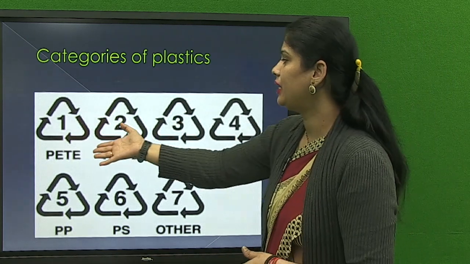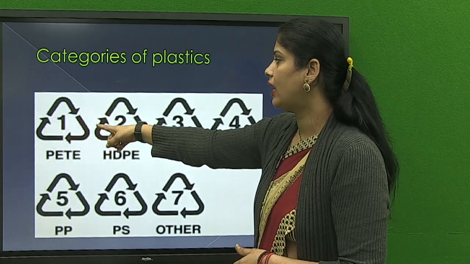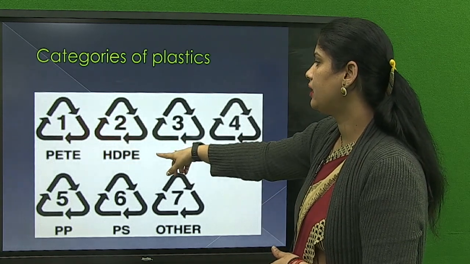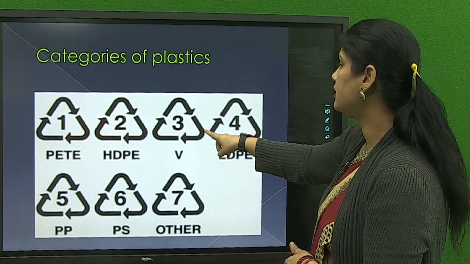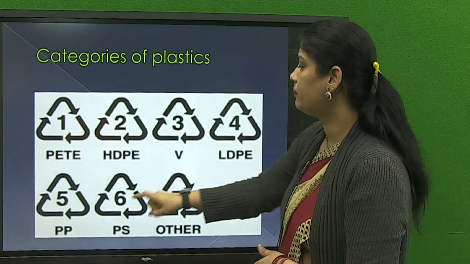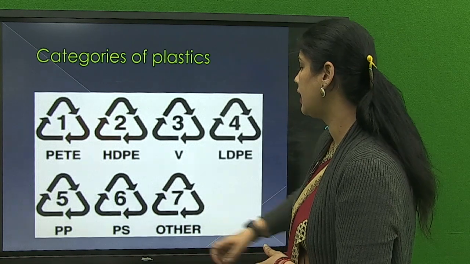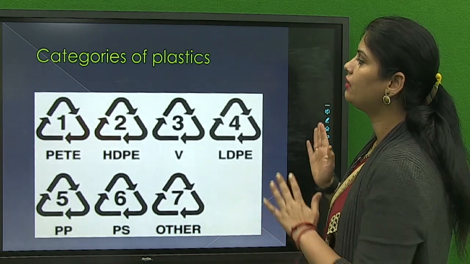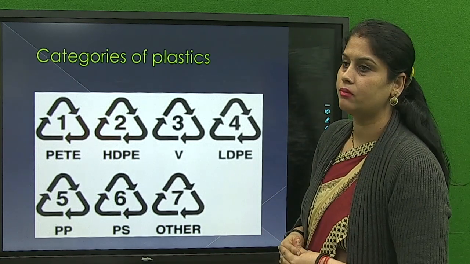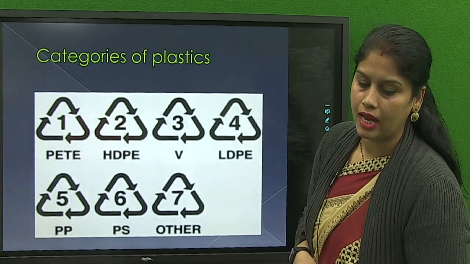So first one is PETE and the symbol of that is 1. For HDPE the symbol is 2 and PVC is 3, LDPE is 4 and PP is 5, PS is 6 and the other one is 7. So these are the basic marks which are basically present on the plastic accessory.